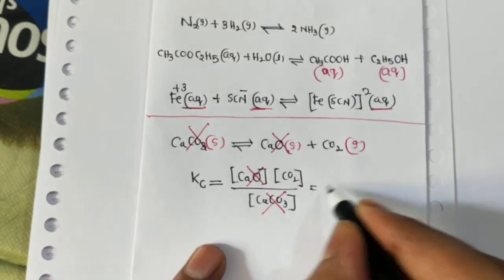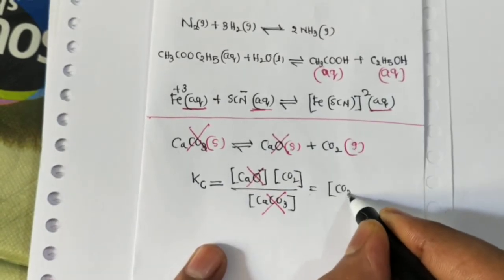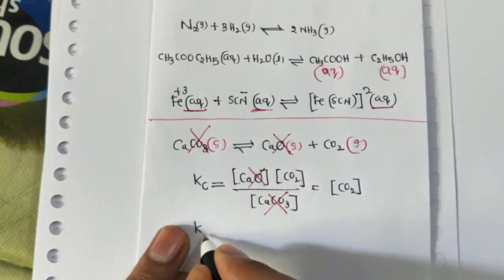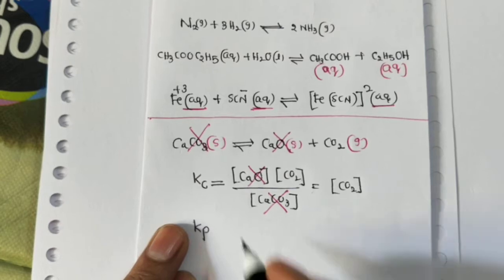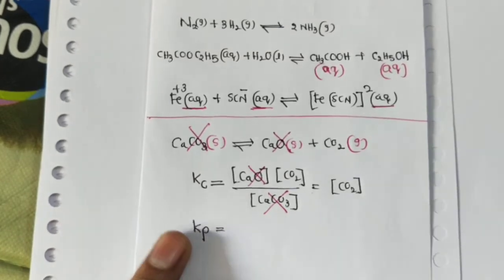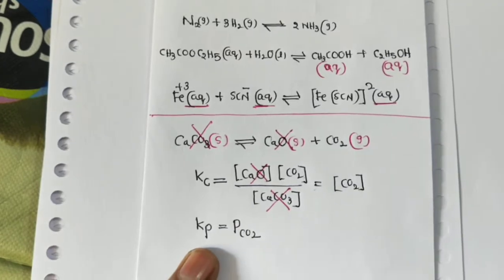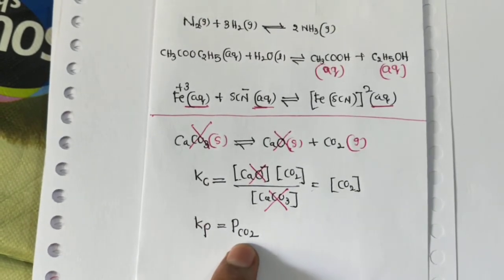So only the molar concentration of carbon dioxide gives Kc, or we take the gas partial pressure as the equilibrium constant. Write it as the partial pressure of carbon dioxide.